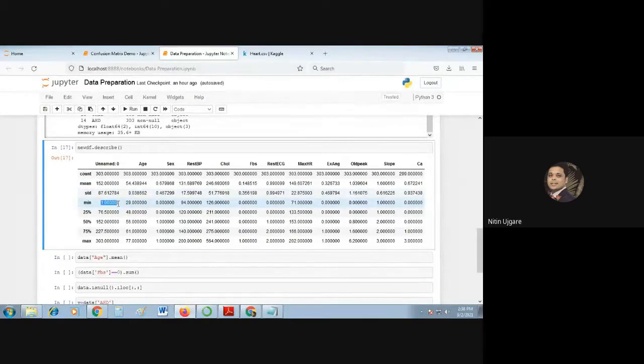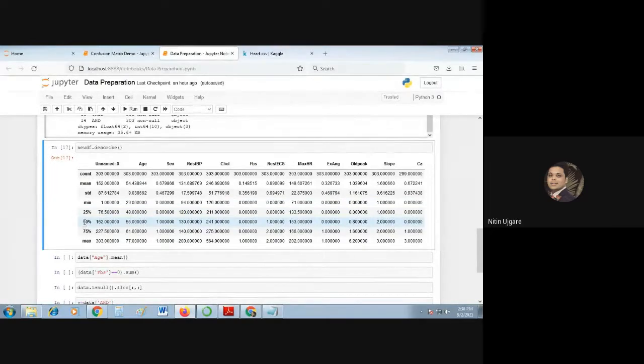Then, we have seen yesterday, there are two concepts: one is decile and the other is quantile. A decile is a multiple of 10: any value that is a multiple of 10 is indicated as a decile. And any value that is a multiple of 25 is referred to as a quartile. So this is the first quartile, and the first quartile value for this first column, unnamed, is 76.